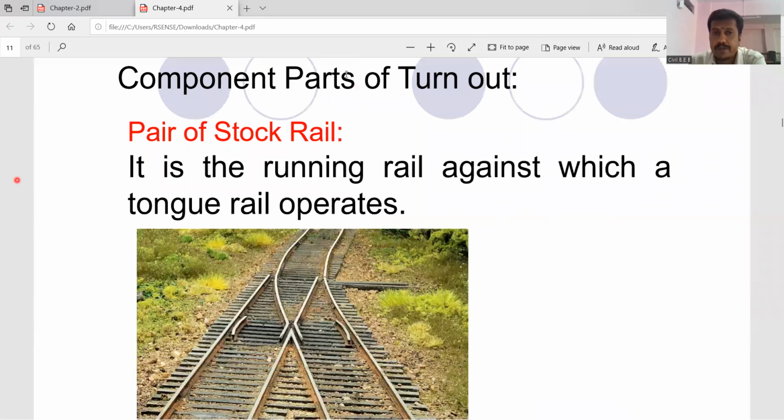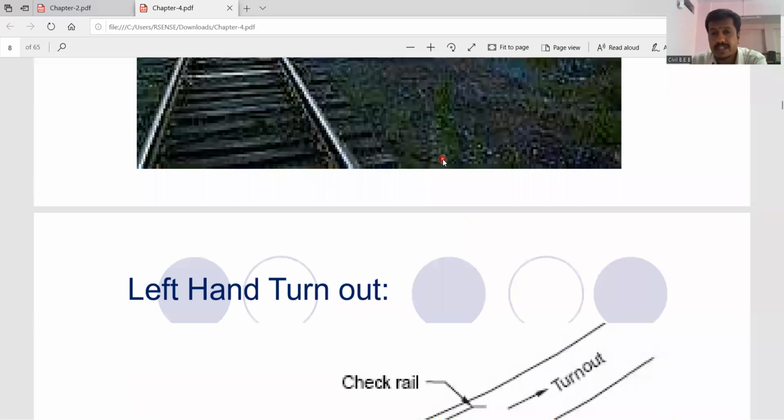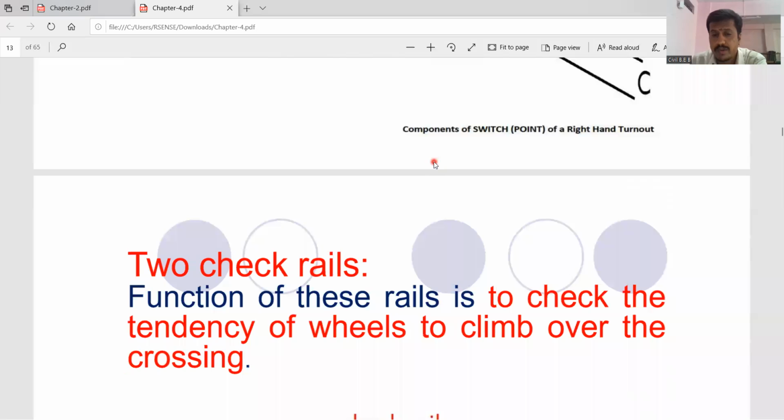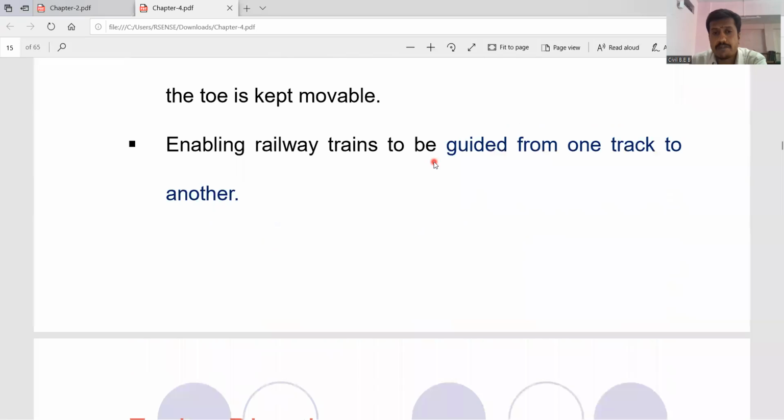Okay, and we will continue with the same part, same discussion once again. I will show the cross section once again. We will discuss the component parts again in our next upcoming session, and then we will start our unit number 2. Okay, then we will start our unit number 2.